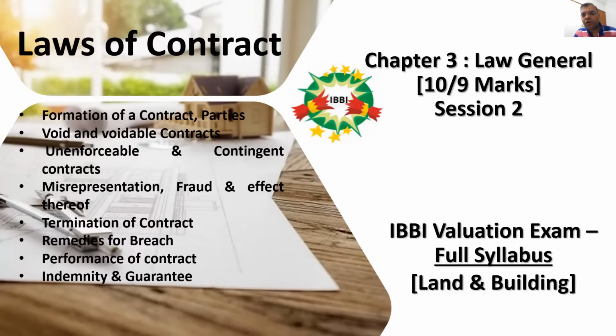This chapter number 3, Law Journal, carries 10 marks of theory as per the existing IBBI syllabus, and with effect from 1st July 2022 it will carry 9 marks of theory. So today we are going to discuss laws of contract, which is a very important topic out of this Law Journal. Normally minimum 3, maximum 5 or sometimes 6 marks of theory questions may come out of this chapter only. So it is very easy to understand, but also interesting and very scoring.